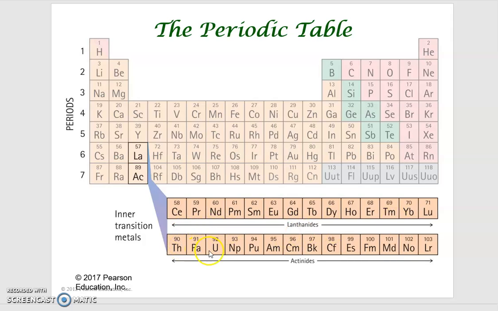And for the seventh period of the inner transition metals, they are the so-called actinides, because they follow after the element actinium here. They also have very similar properties and hence are very hard to separate. This particular group is most useful for us to build a very dangerous weapon, nuclear weapons, or when we use nuclear fission.